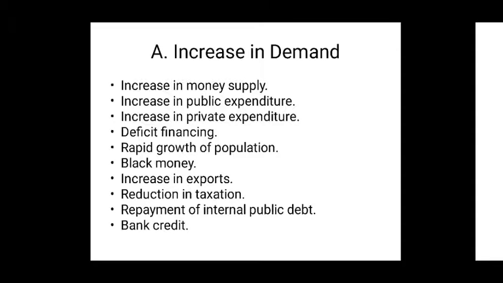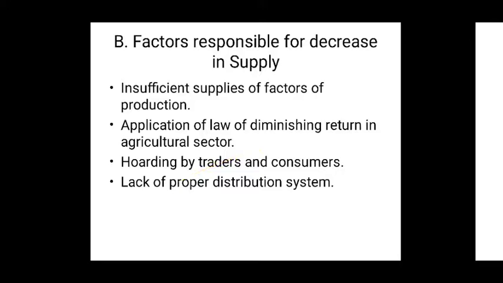So these mainly 10 causes are responsible which increase the demand in the economy, and which again occurs the inflationary situation in the economy. Next, number B, factors responsible for decrease in supply. Here we have mainly 4 factors which are responsible for decrease in supply in the economy.